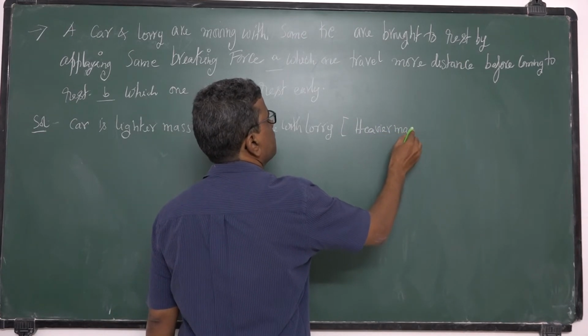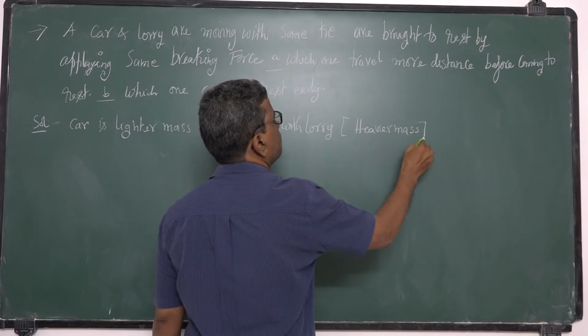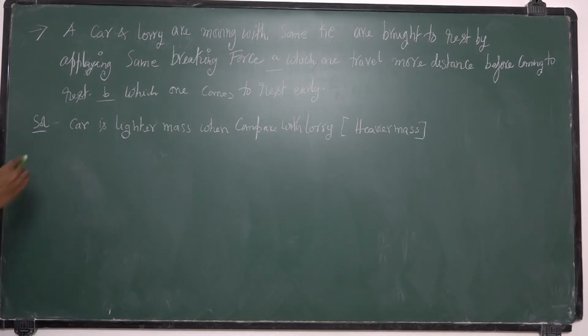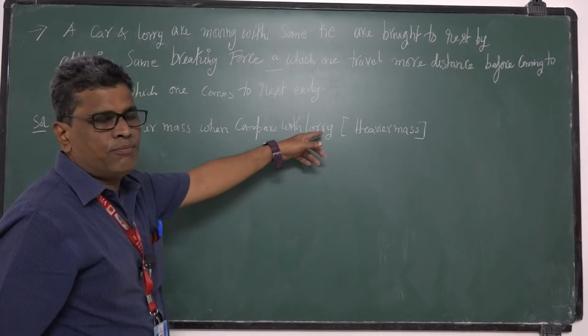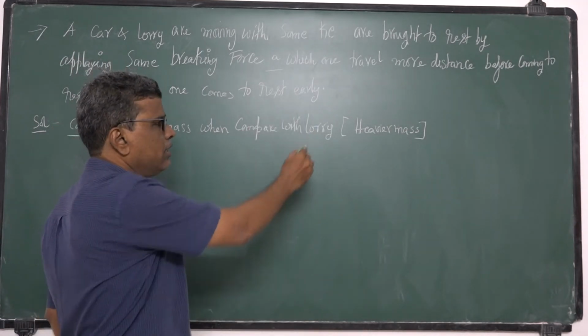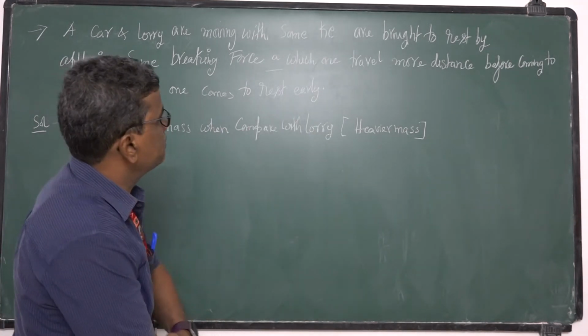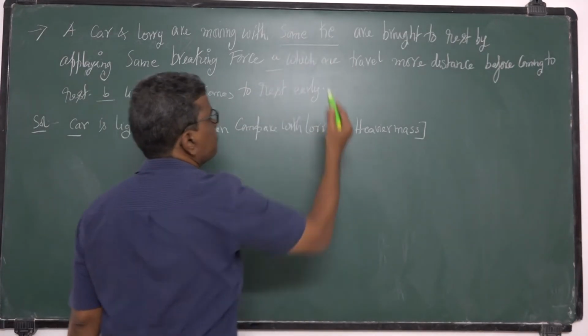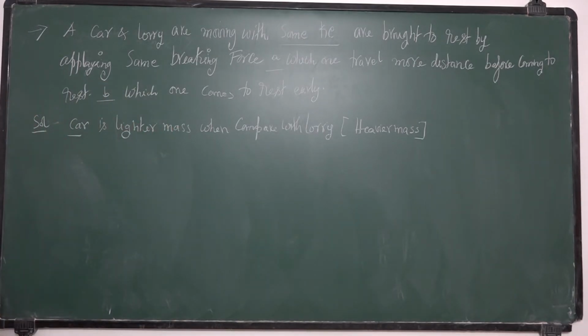Car is a lighter one when compared with the lorry. Lorry is a heavier mass. That is the meaning. So both are moving with the same kinetic energy, okay, are brought to rest by applying